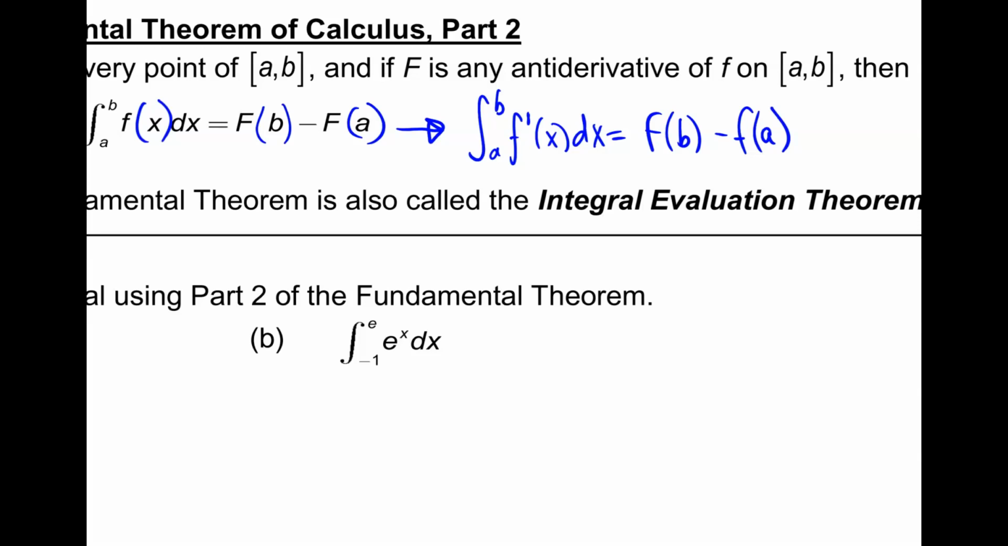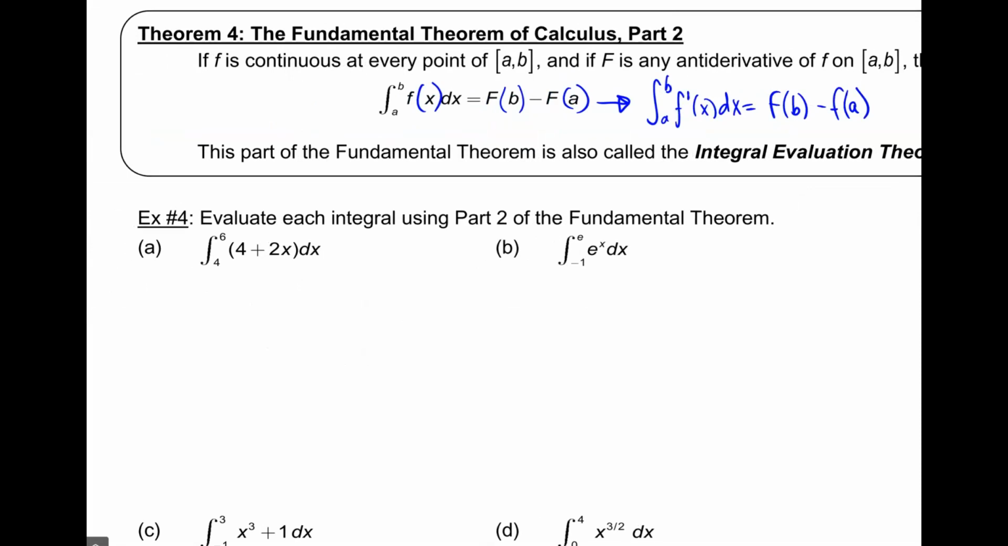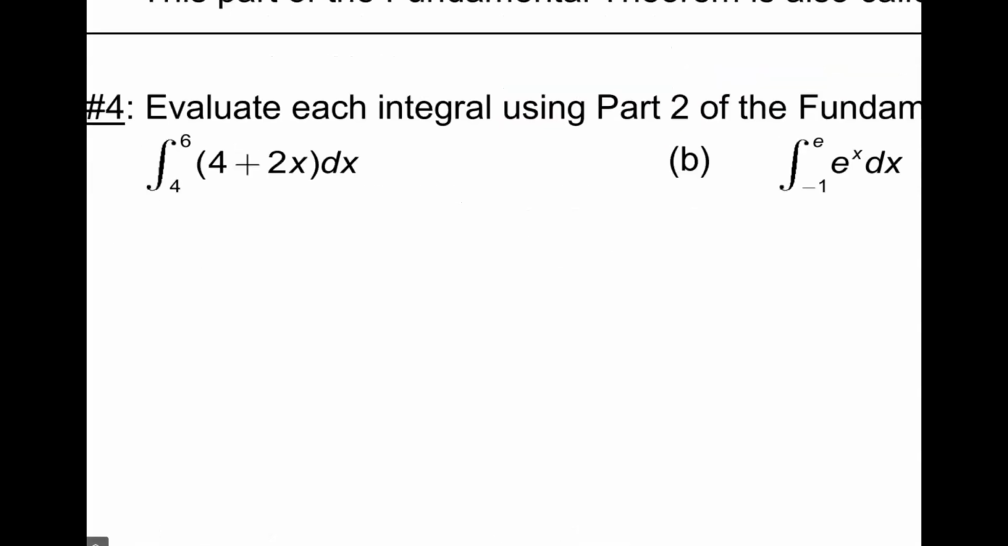Okay. So other books will show it this way. Notice you're taking the integral of a derivative, literally anti-deriving a derivative. You get back your original function. So this is called the integral evaluation theorem. We had been doing this already. You just didn't know it.